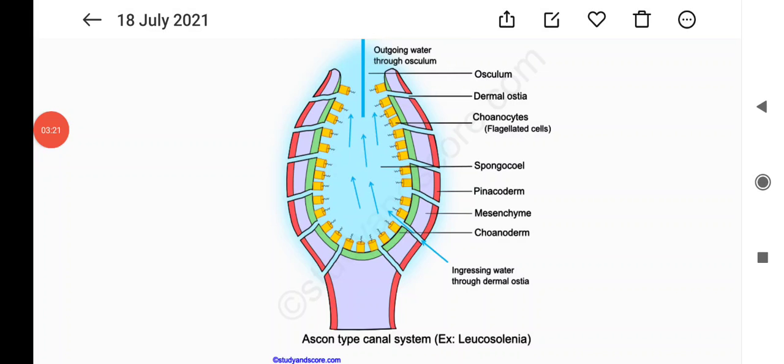So this is the picture of the sponges. They possess a water transport system or canal system. This is the special or unique feature of the phylum Porifera.